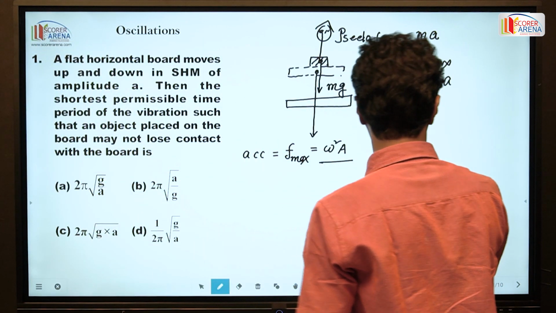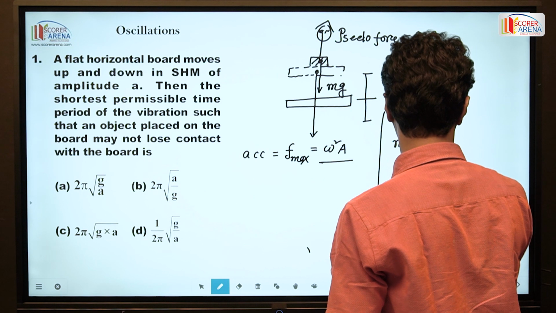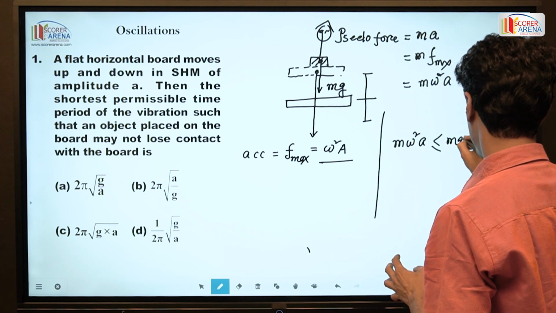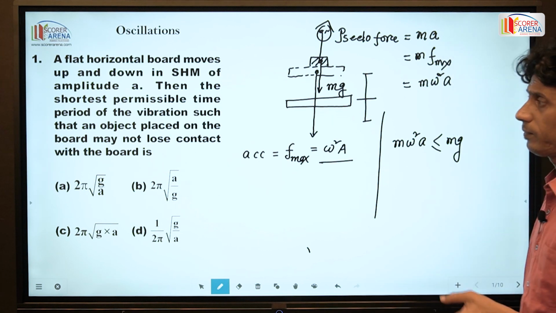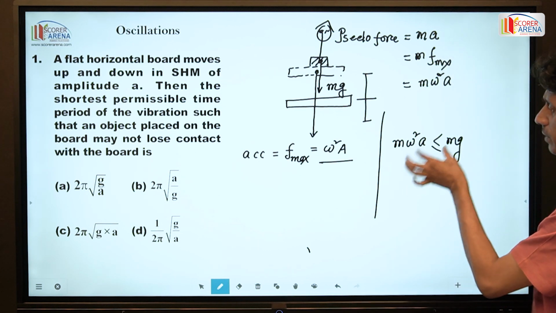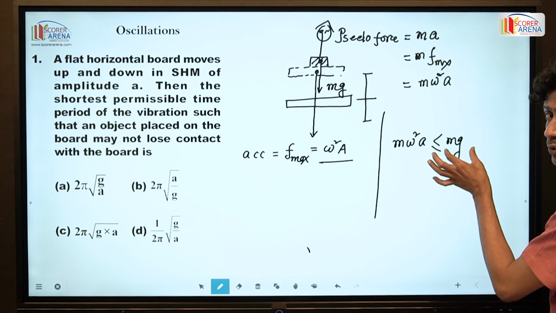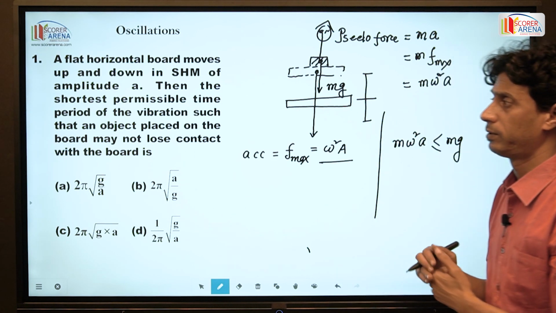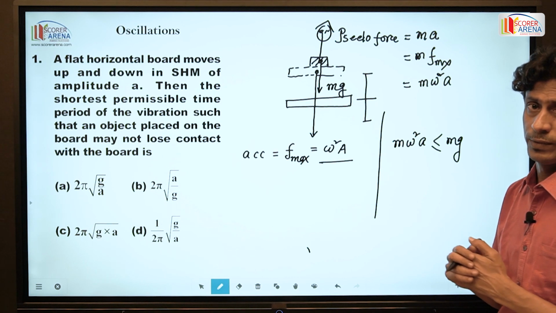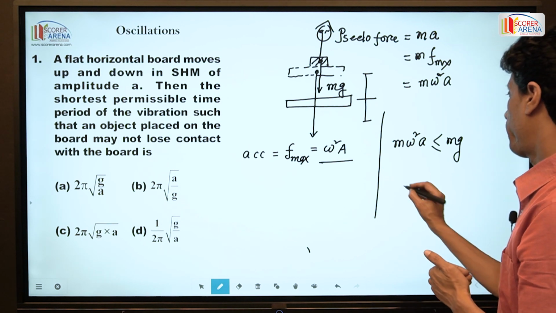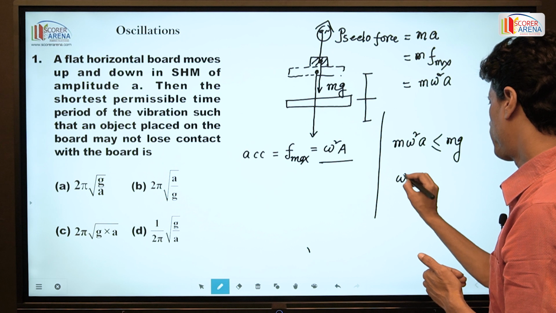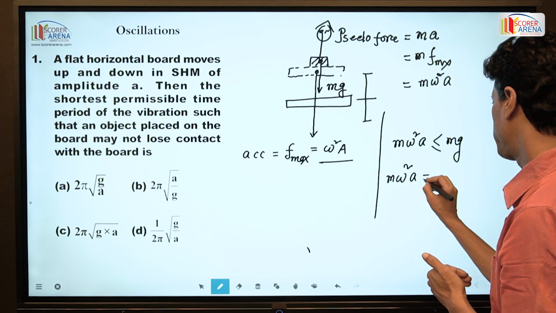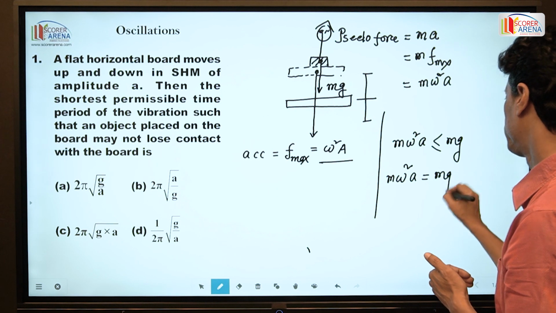If this pseudo force is less than or equal to mg, this means the body does not lose contact with the board. So the maximum pseudo force is equal to mg.